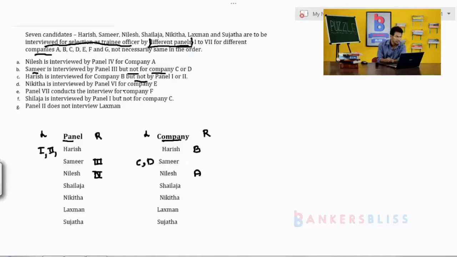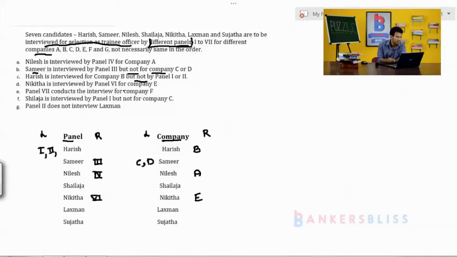Okay. And next, Nikita is interviewed by panel 6th. It is positive information relating to Nikita. Where is Nikita? Nikita is here, and Nikita is interviewed by panel 6. Is it clear? Next, for company E, it means Nikita is company E.